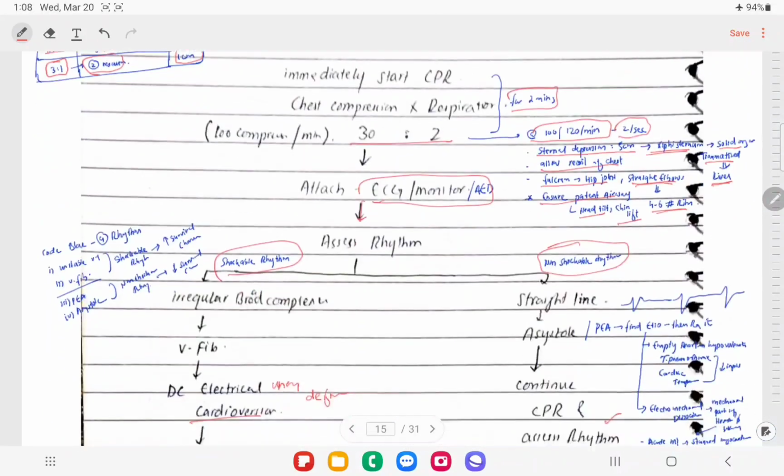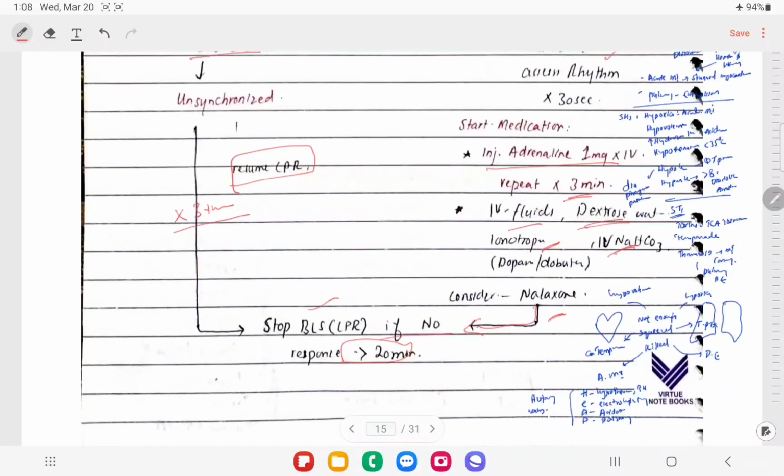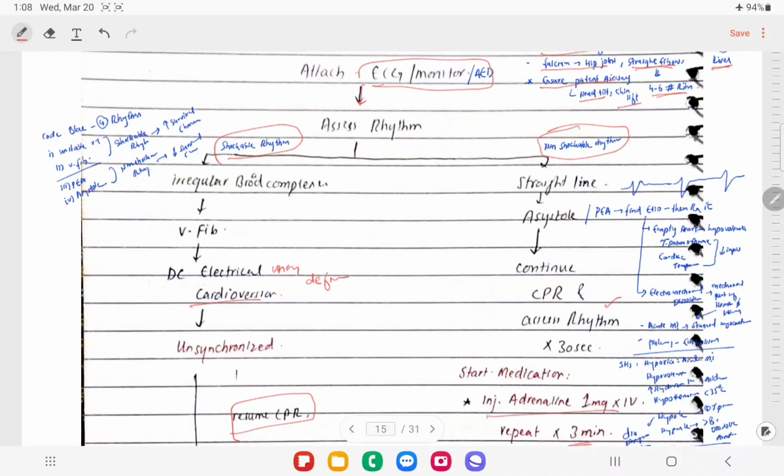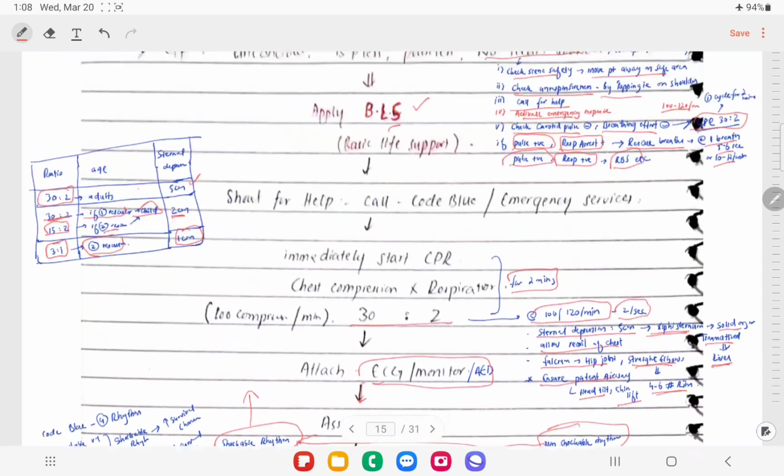So I have basically talked about basic life support in the case of ventricular fibrillation. Ventricular fibrillation and pulseless ventricular tachycardia both are included in the shockable rhythms. Basically, what we're trying to do is to convert the non-shockable rhythm into shockable, right? And then we're going to give the shock. If the patient is lucky enough, he's going to survive. Okay, that's all for today.